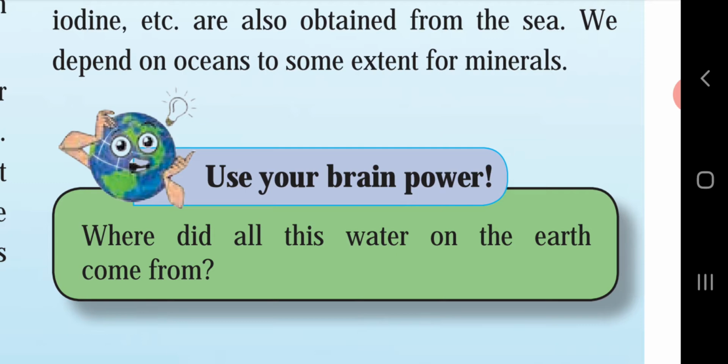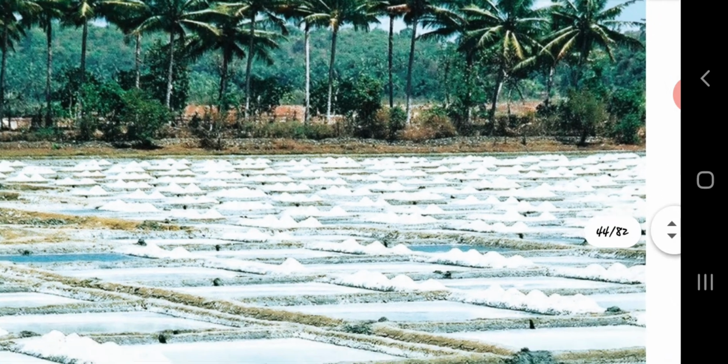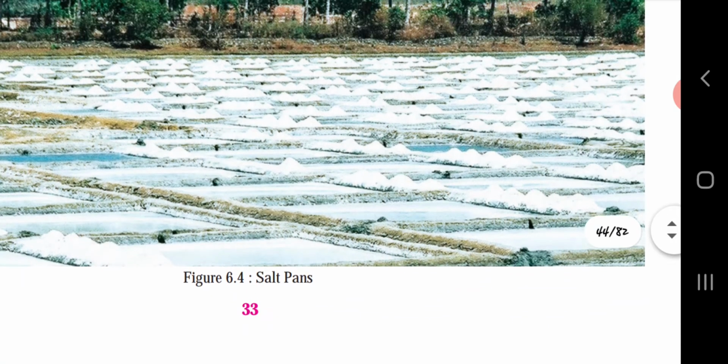Where did all this water on the earth come from? From the evaporation process, different droplets are formed in the clouds. Due to evaporation, the condensation process takes place, and when the clouds burst, rainfall takes place and the water again comes to earth. Here they have given the picture of salt pans. You can see the salt collection is done in these pans. Figure 6.4, salt pans.